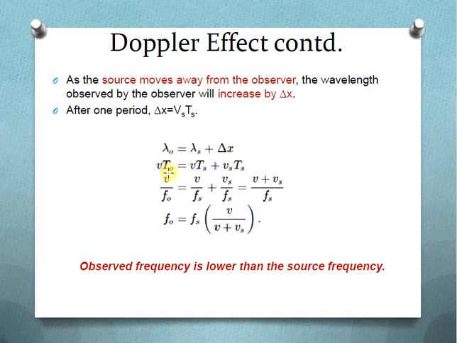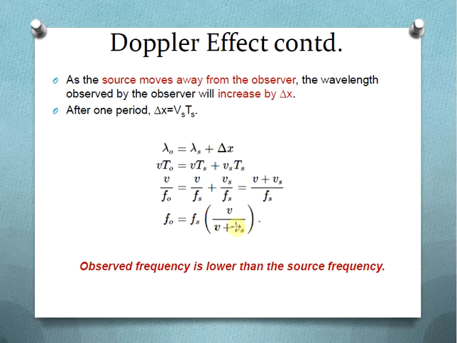Now we can express lambda o in terms of the velocity of sound and the observed time period To, that is v into To, which is equal to v into Ts plus Vs into Ts for one complete time period. From this, v by fo, where fo is the observed frequency, is equal to v by fs plus Vs by fs, which is equal to (v plus Vs) by fs, or fo is equal to fs into v by (v plus Vs).